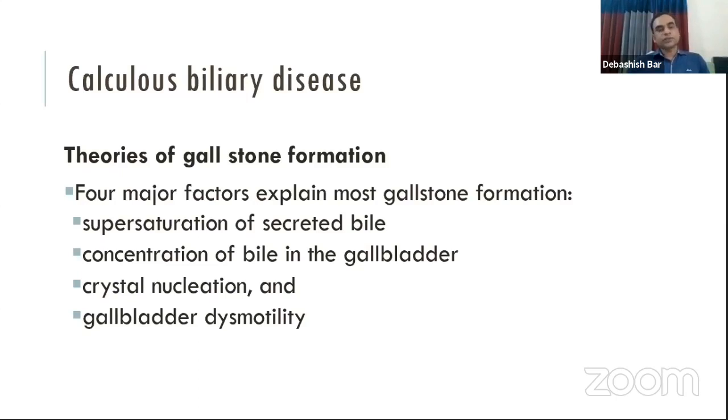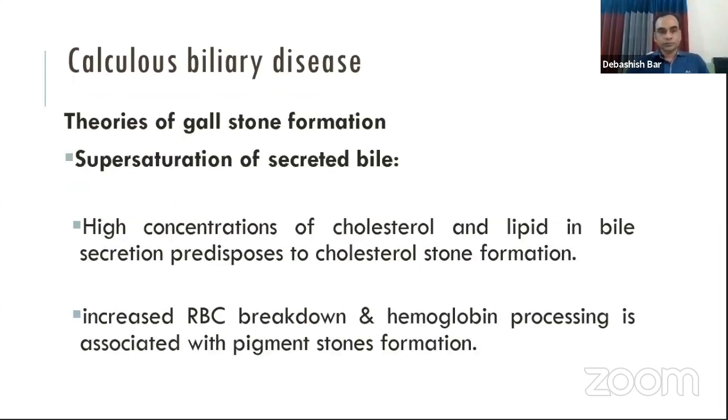Sometimes it is formed by crystal nucleation, and another pathology that helps in gallstone formation is gallbladder dysmotility. A high concentration of cholesterol and lipid in the bile predisposes to cholesterol stone secretion. So fatty people are more prone to gallstone formation, and it is cholesterol stone formation.